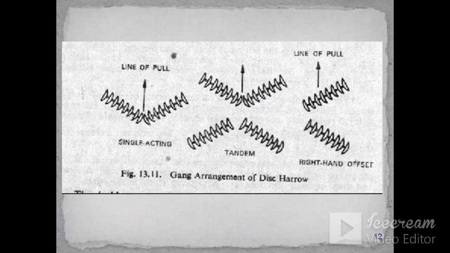In a tandem disc or double action disc harrow, a pair of two gangs is arranged on either side of the tractor, and the line of pull is at the center of the tractor. In the right hand offset or offset disc harrow, two gangs are arranged one behind the other, to either side of the tractor, to the left or to the right.